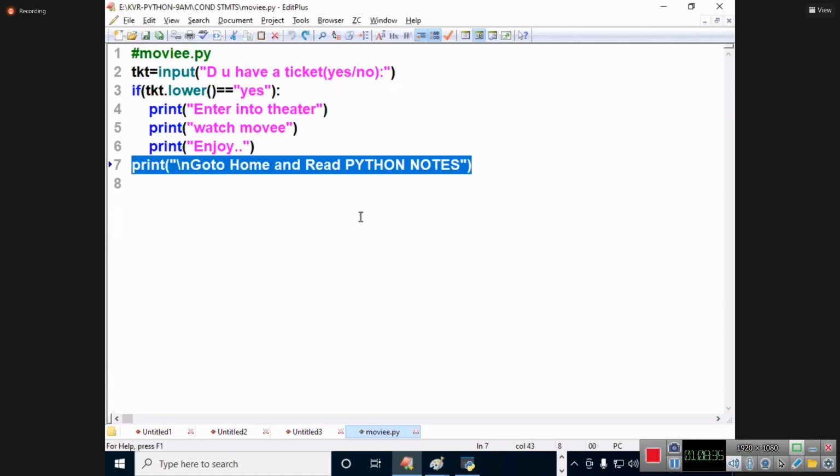So coming to the point, shall I go to the next example? Write down. Write a Python program. All the students online, please open your notes. Write down. Write a Python program which will read